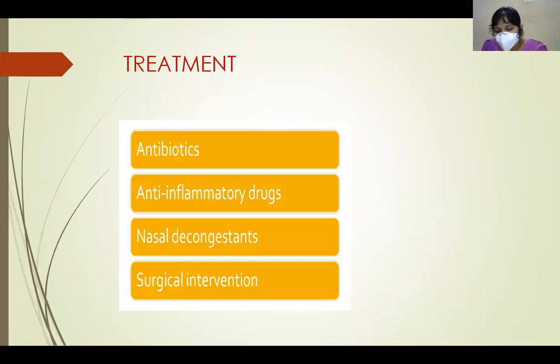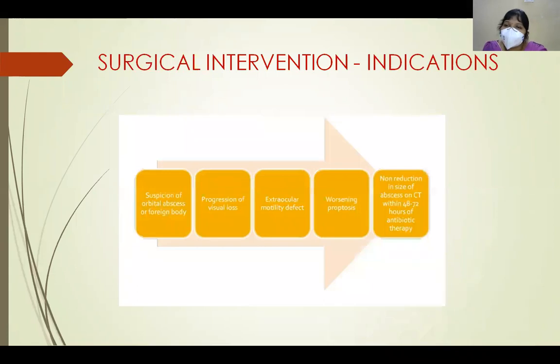And when do we surgically intervene? Surgical intervention is indicated when we suspect orbital abscess along with a foreign body, or when there is subperiosteal abscess, or if there is progression of visual loss and extraocular motility defects are present, or when there is worsening of the proptosis, or non-reduction in the size of the abscess on CT within 48 to 72 hours of antibiotic therapy.